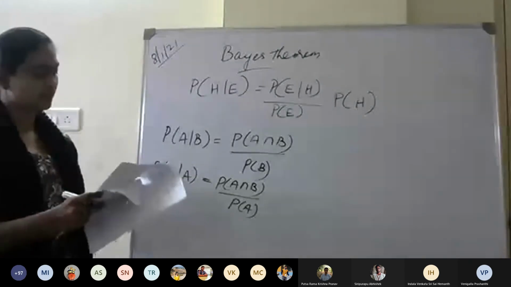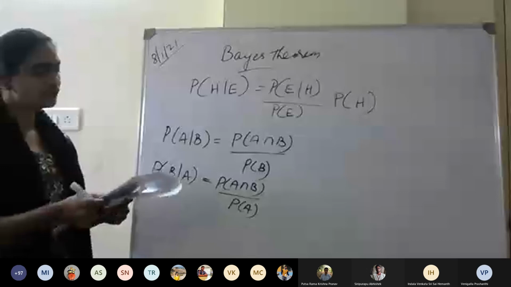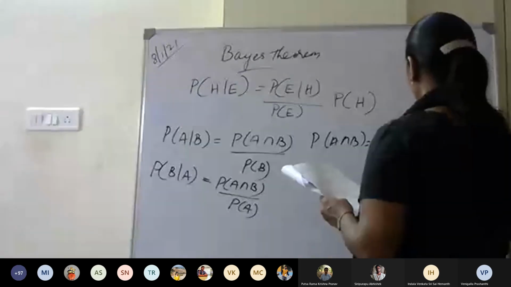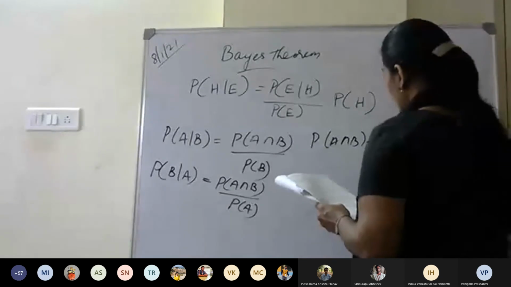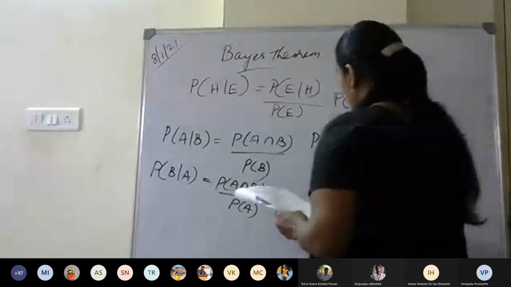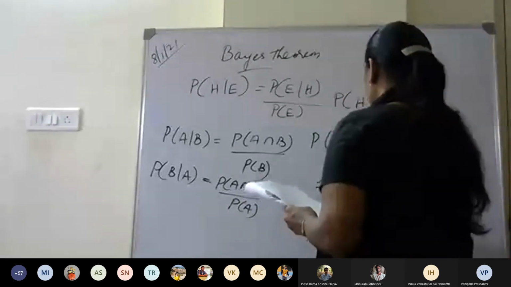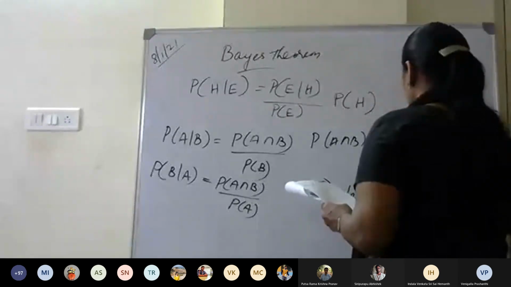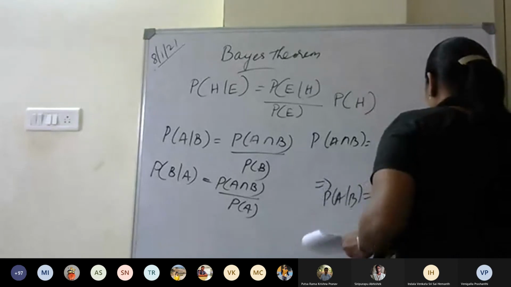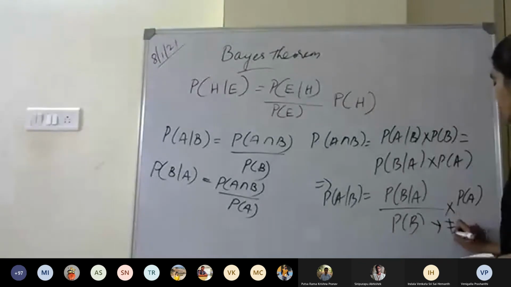So P of A intersection B is equal to P of A given B times P of B, and that is equal to P of B given A times P of A. This implies P of A given B equals P of B given A times P of A divided by P of B, if P of B is not equal to 0.